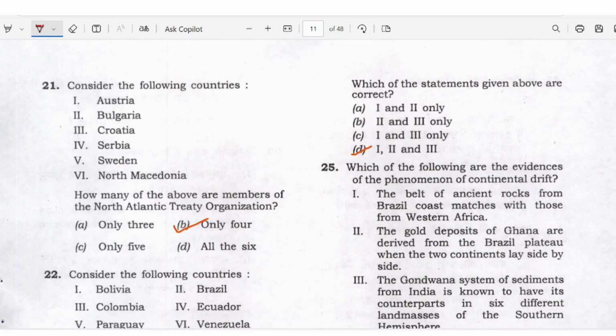Consider the following statement. Austria, Bulgaria, Croatia, Serbia, Sweden, North Macedonia. Okay. How many are the NATO members, Alva? Only 3, only 5, only 4, all of the 6. Only 4 here.